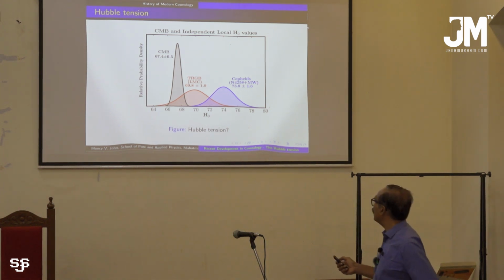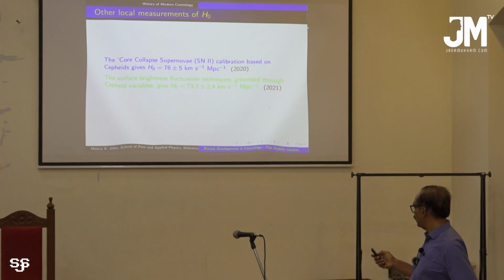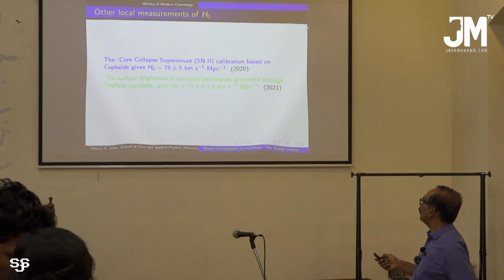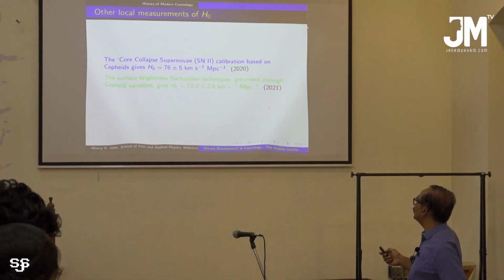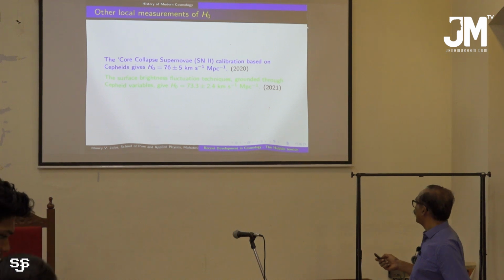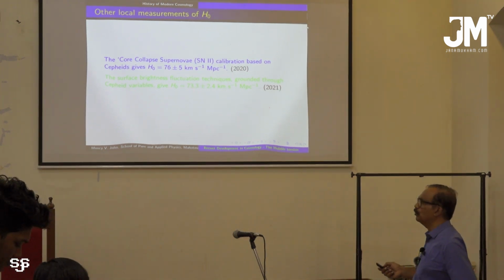That remains a puzzle, and people are still following it. In 2020, there was a measurement of H naught that gave a value 76 plus or minus 5. And there is another technique, the surface brightness fluctuation technique, and that gives a value 73.3 plus or minus 2.4.